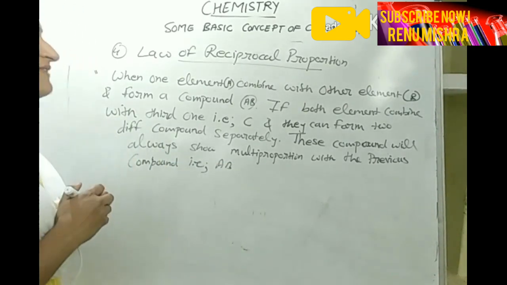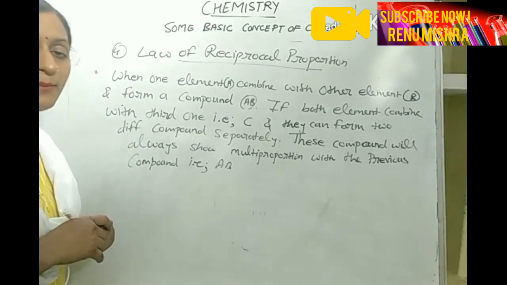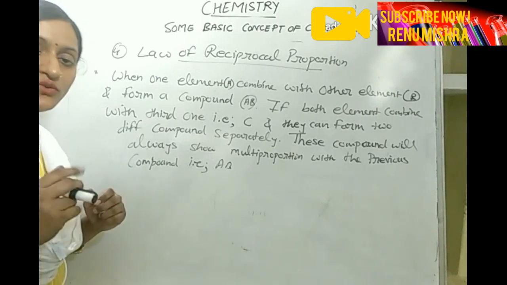Students, the definition is a little bit tough, but if I take one example, then you can easily understand. So don't worry about it.